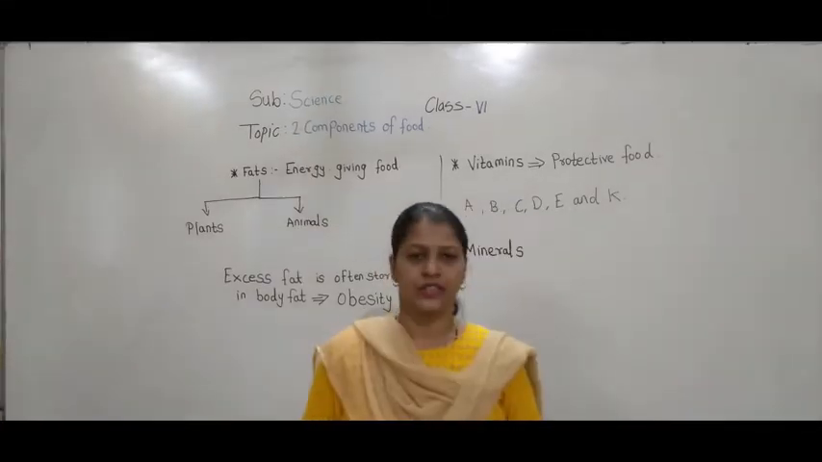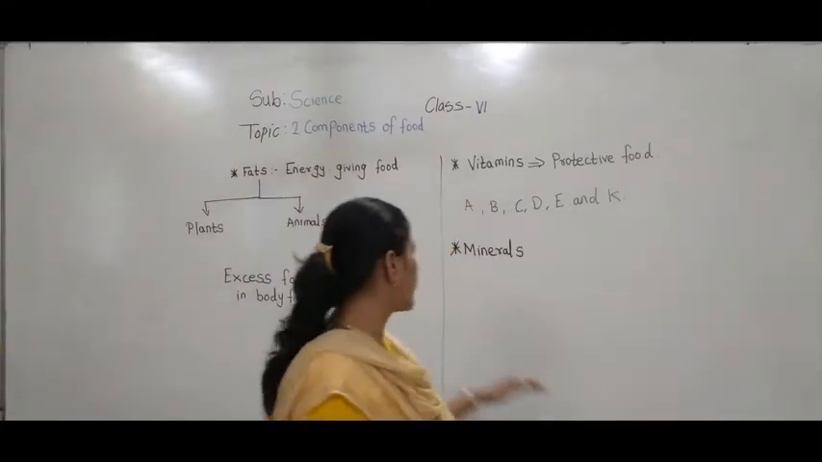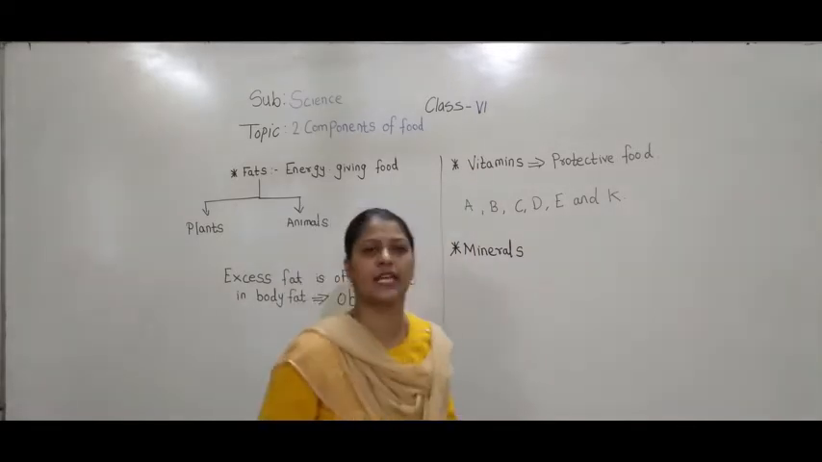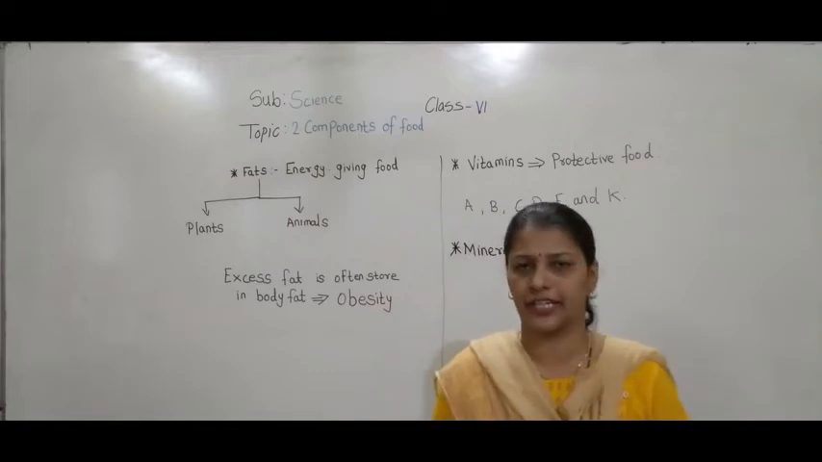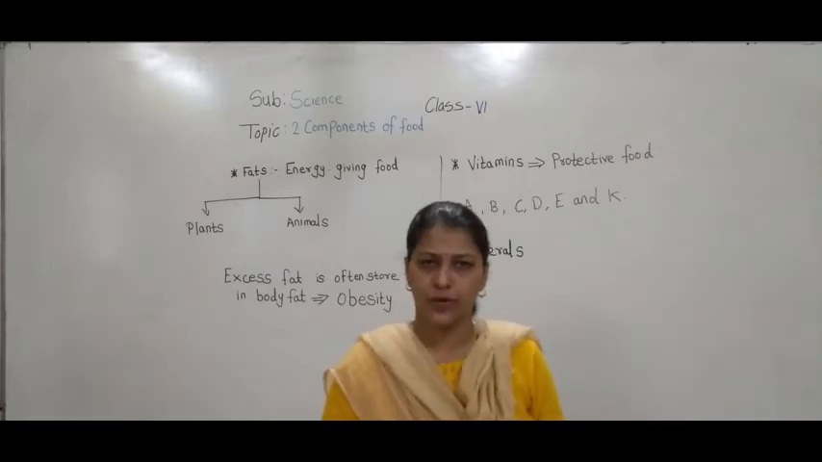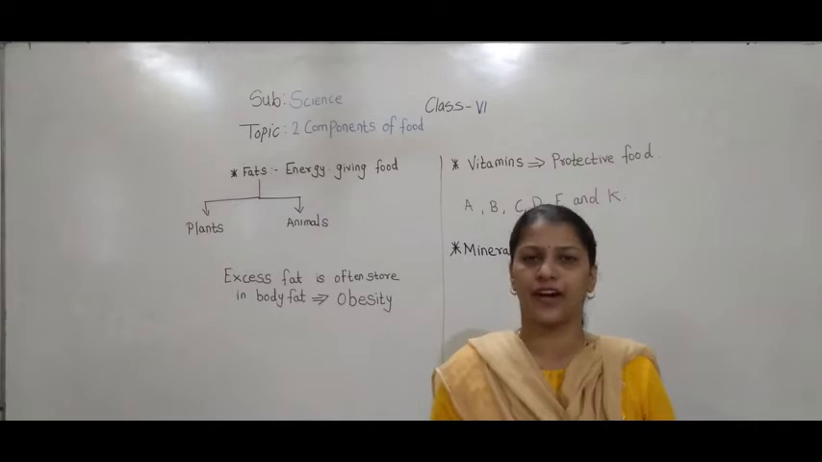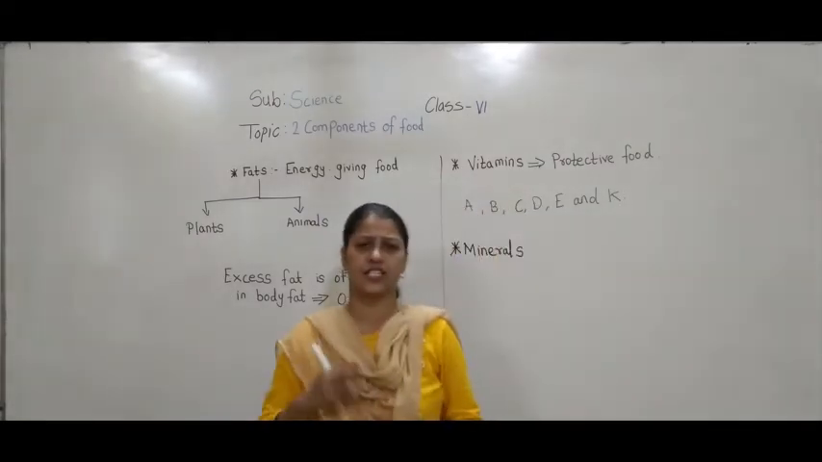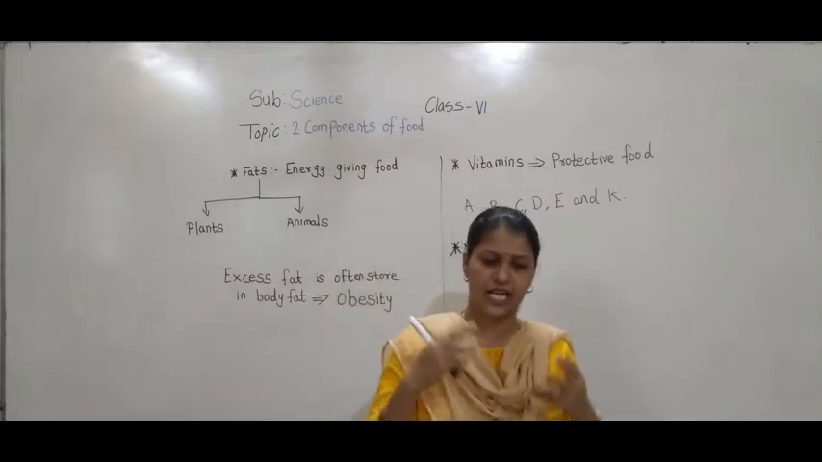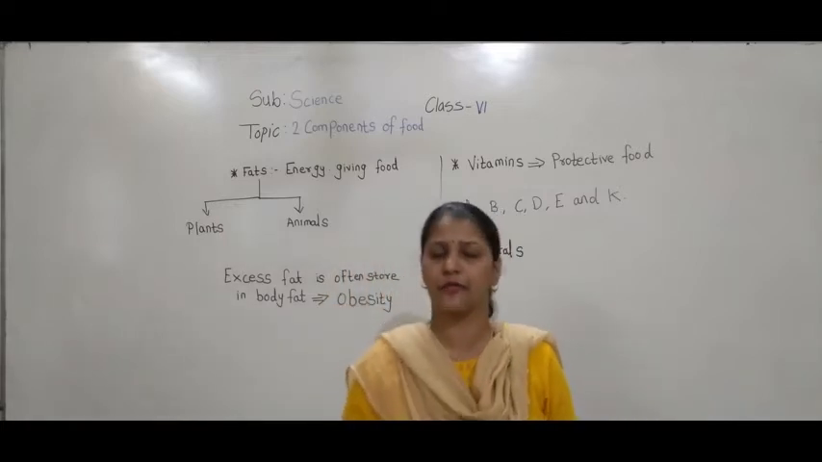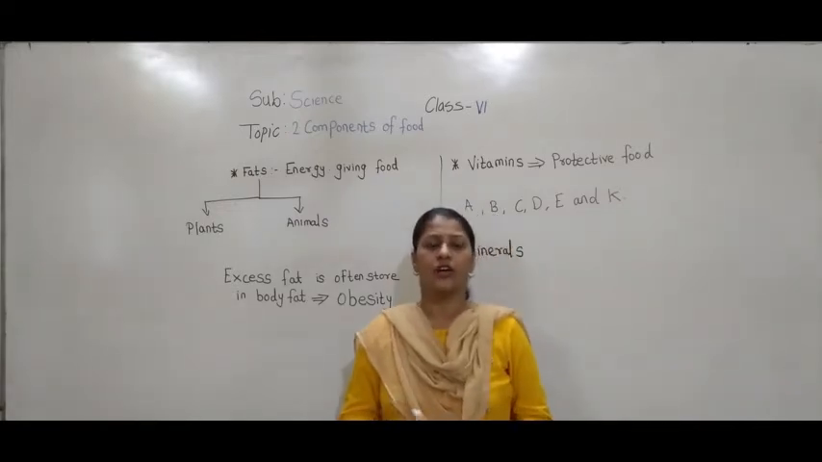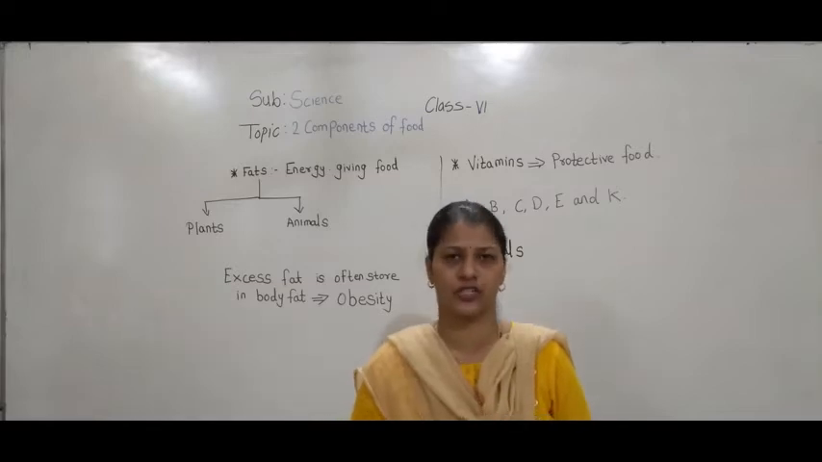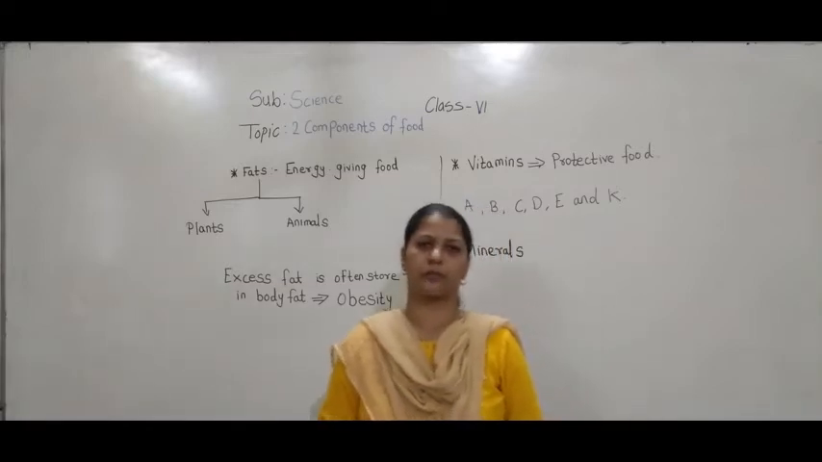Then the next type of nutrient is minerals. I have already told you that vitamins and minerals are both called protective food. Why are they called protective food? Because they help to fight against diseases. Now there are different types of minerals such as calcium, phosphorus, iodine, iron. These are very important minerals for our body and for proper growth.